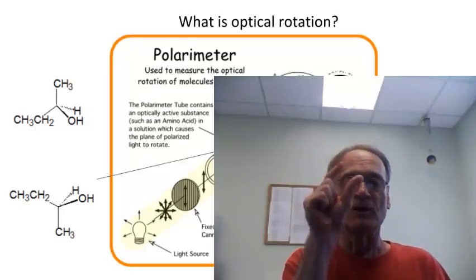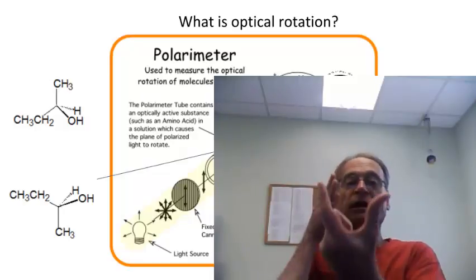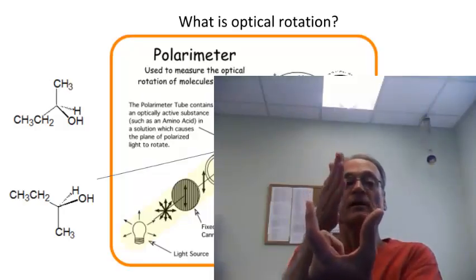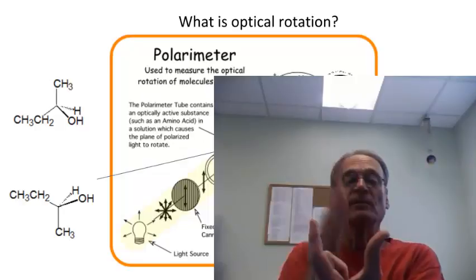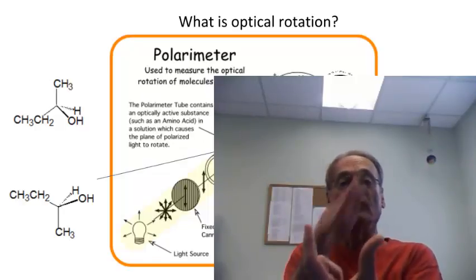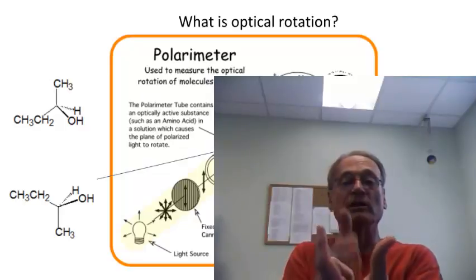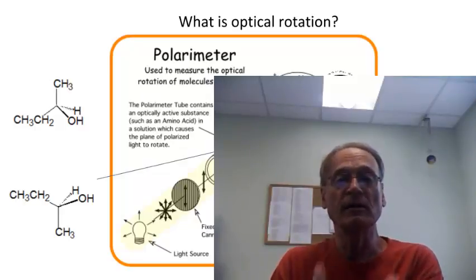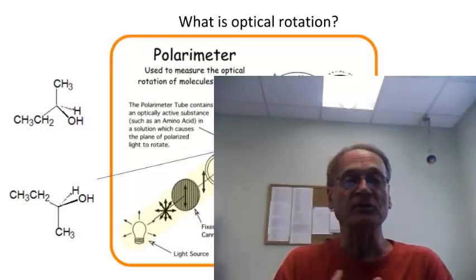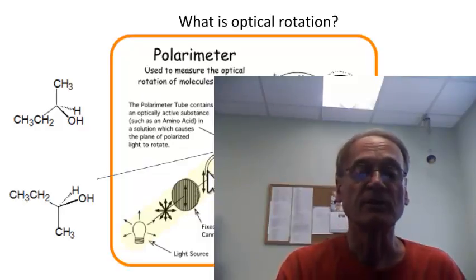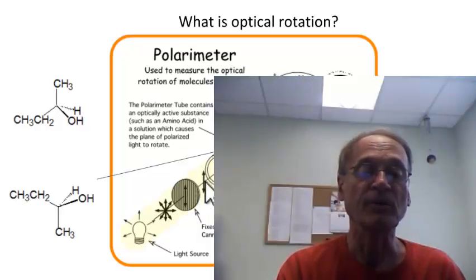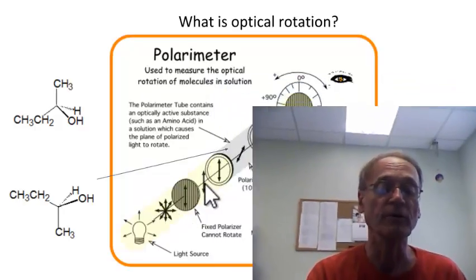When the light passes through that diffraction grating, if it's vibrating this way, that's fine, it passes right through. But if it's vibrating this way, it gets blocked, it doesn't go through. Or if it's vibrating this way, it gets blocked. So basically only light that's vibrating in a particular plane will get through, and that then is called plane polarized light. This right here represents the plane polarized light. Notice that instead of vibrating in all directions, it's only vibrating in one direction.